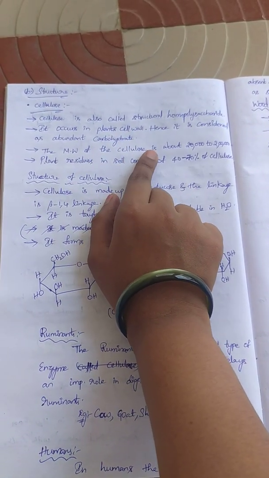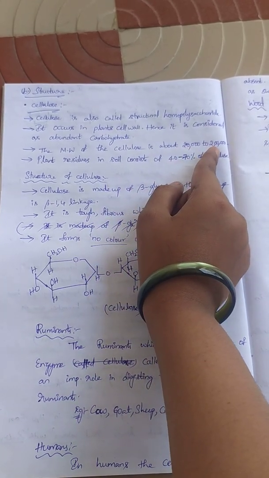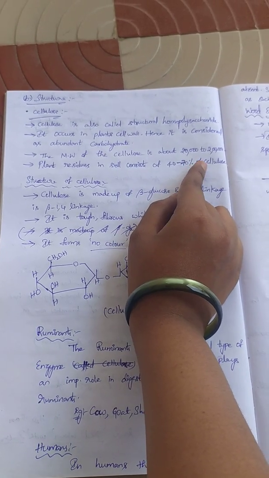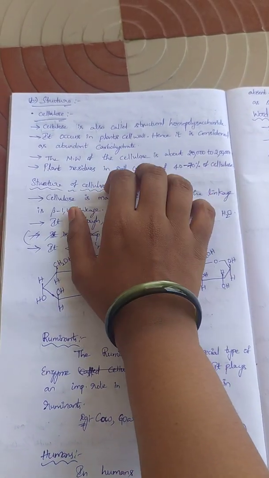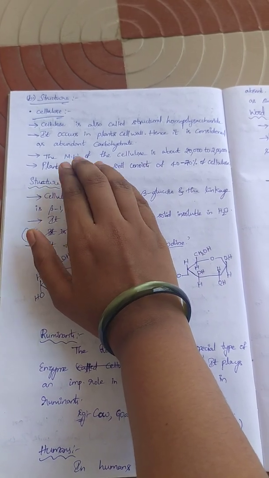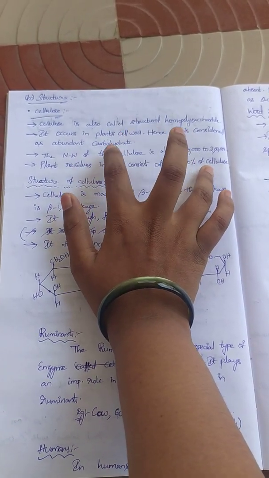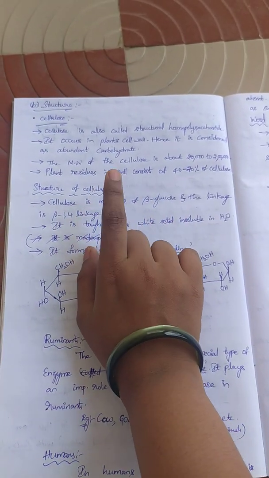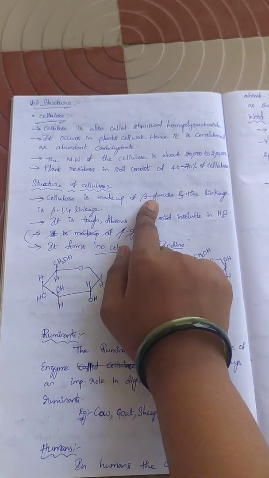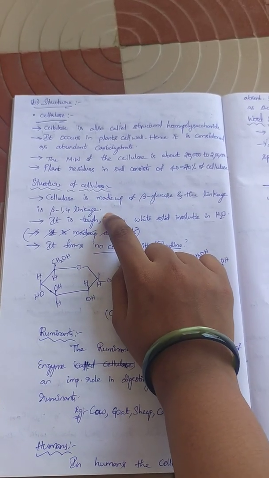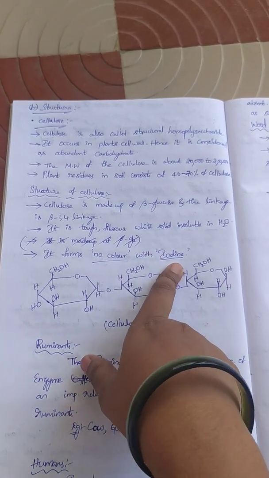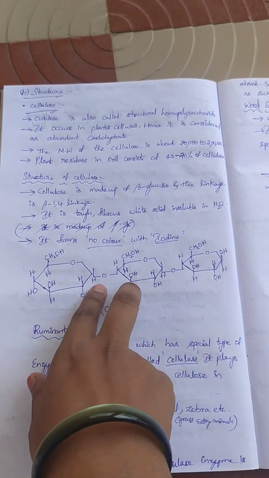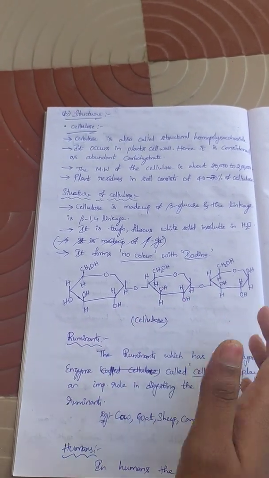The molecular weight of cellulose is about 20,000 to 2 lakh. Plant residues in soil contain 40 to 70% of cellulose. Next, structure of cellulose. It is made up of beta glucose and the linkage is beta 1,4 linkage. It forms no color with iodine. This is the structure of cellulose: beta glucose structure, 1,4 linkages, no color with iodine.